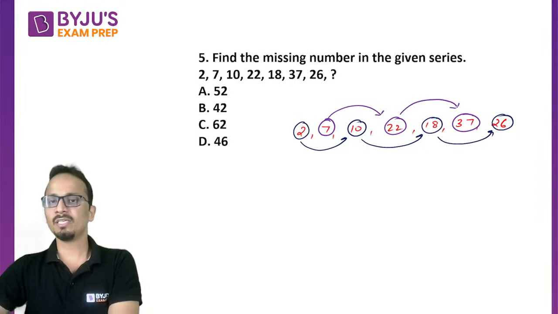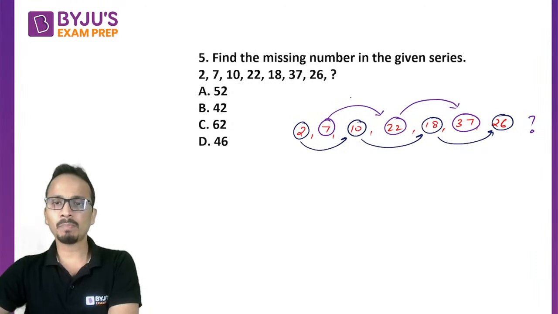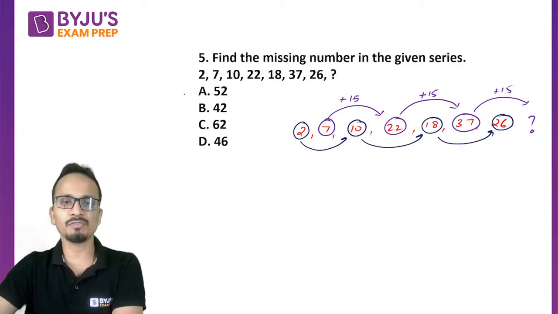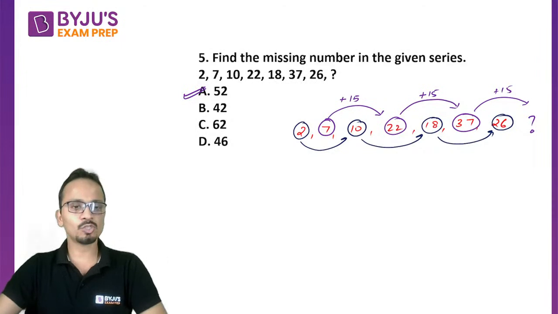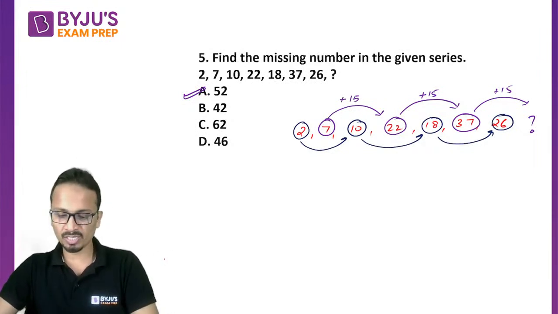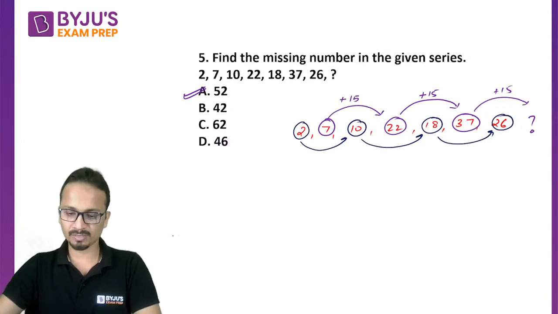All right. Now I need to find out the next term. So I'll look at the second series: 7, 22, 37. Now 7 plus 15 is 22. 22 plus 15 is 37. So the correct answer will be 37 plus 15. So 37 plus 15 is 52. So the correct answer in this case will be option A. All right. And most of you have given the correct answer. Nice.